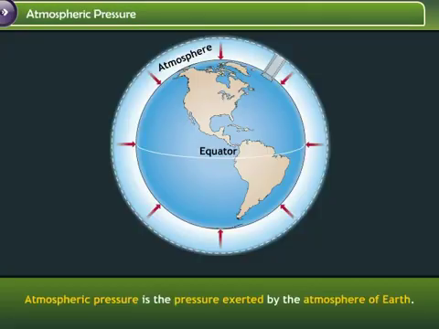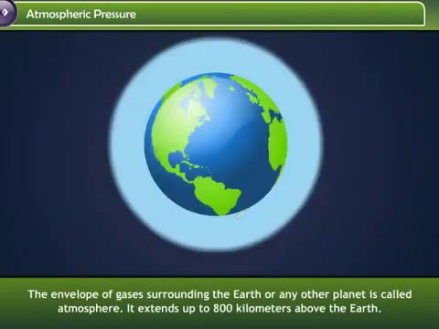Atmospheric pressure is the pressure exerted by the atmosphere of Earth. The envelope of gases surrounding the Earth or any other planet is called atmosphere. It extends up to 800 kilometers above the Earth.